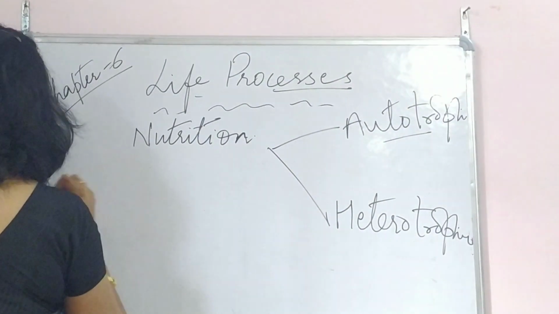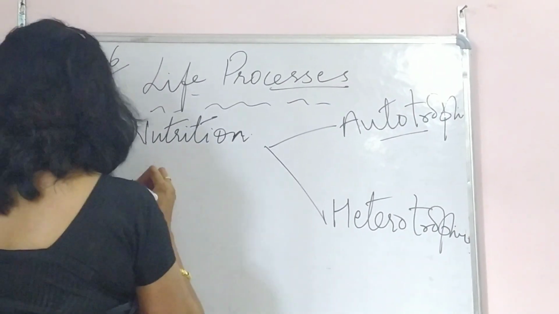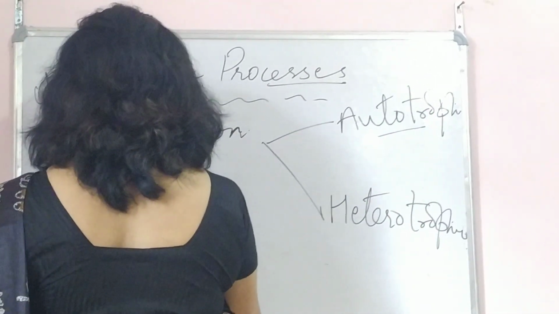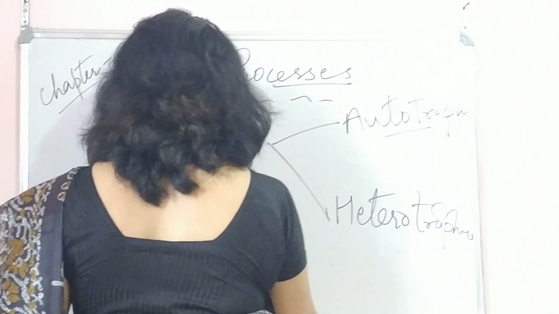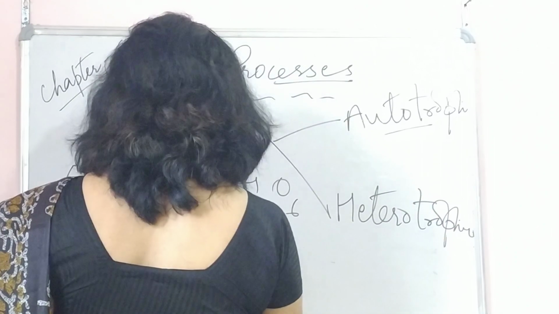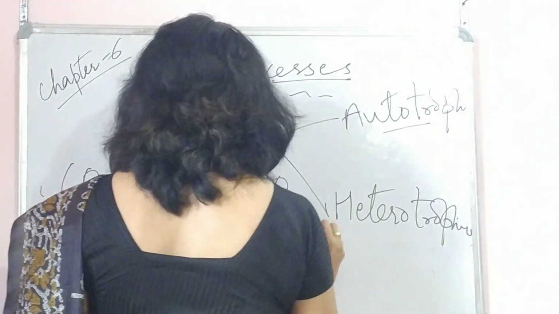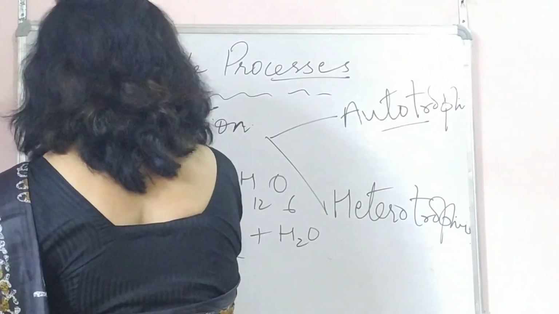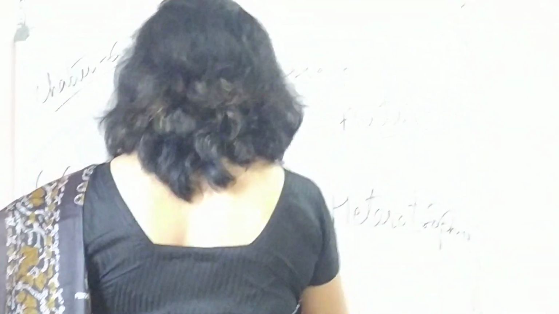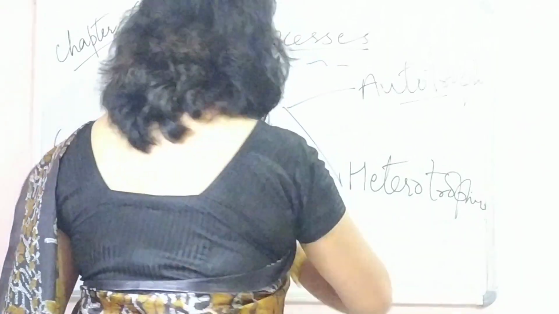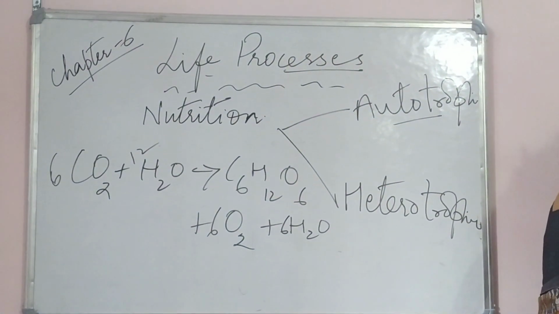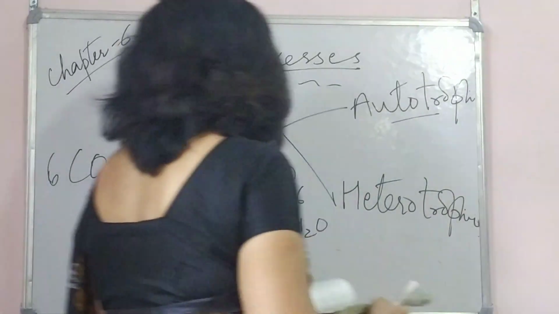6CO2, or you can balance it: CO2 plus H2O will give C6H12O6 plus oxygen plus water. So here it comes to 6CO2, 12H2O, C6H12O6 plus 6O2 plus 6H2O. Okay, so that is what is there. Yes, in the textbook also it is 6CO2.